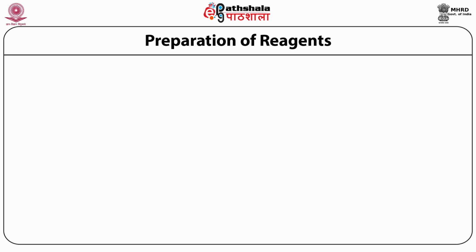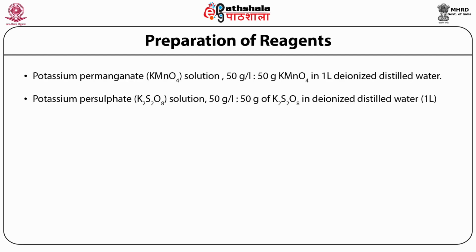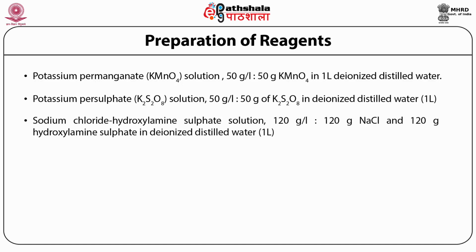Potassium permanganate solution, 50 gram per liter, is prepared by simply dissolving 50 gram potassium permanganate in 1 liter deionized distilled water. Potassium persulfate, 50 gram per liter, is prepared in a similar manner. Sodium chloride hydroxylamine sulfate solution, 120 gram per liter, is prepared by mixing 120 gram sodium chloride and 120 gram hydroxylamine sulfate in deionized distilled water and making the volume up to 1 liter.